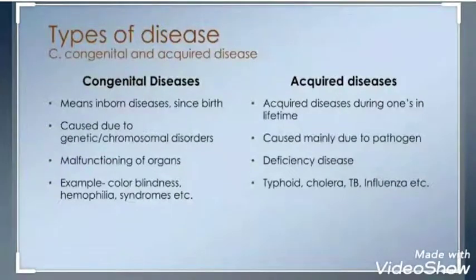The acquired diseases, on the other hand, develop or occur after birth. They are further classified into two types: communicable diseases and non-communicable diseases. Now, in brief, we can say that communicable diseases are those diseases which spread from an infected person to a healthy person, whereas non-communicable diseases are those diseases which do not spread or transmit from an infected person to a healthy person. We will study about these diseases in detail in the next video lesson.